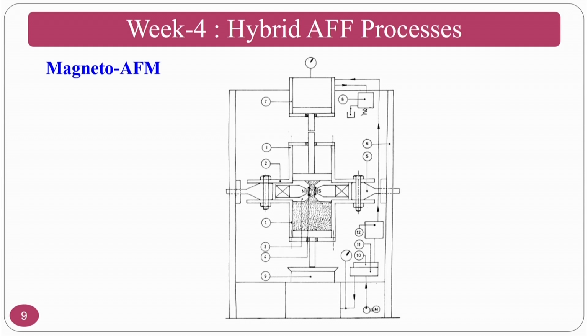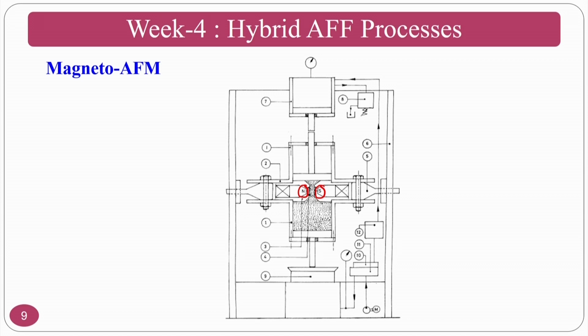And in this case, what they are going to add is some iron particles, such as CIP particles, carbonyl iron particles, and they are going to use the north pole and south pole. Okay. So along with the abrasive flow finishing medium, they are going to add another particle, that is iron particles, which is in the form of pure iron, called CIPs, carbonyl iron particles.